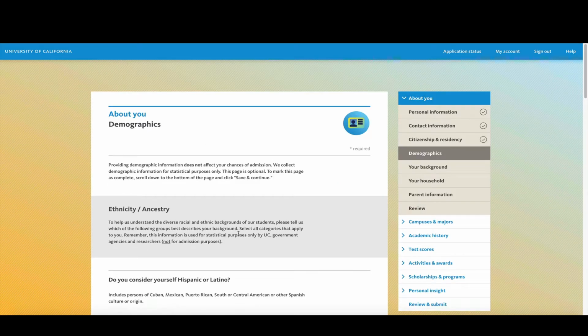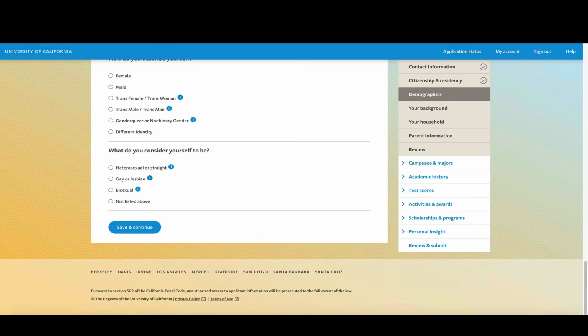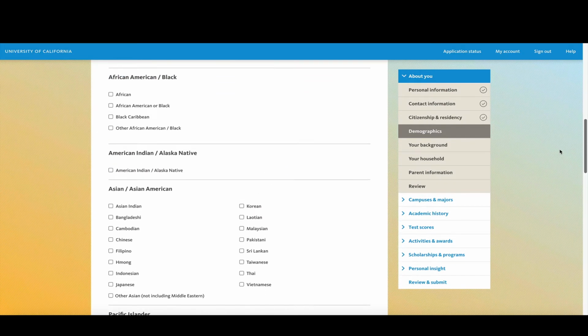Demographic information. So in this section, you have the option to answer questions that will give the UC information about your ethnicity and background. You don't have to. None of the questions on this page are actually required. So if you want to, you can just scroll down to the bottom and click on save and continue, move on to the next section. If you're okay answering these questions, then you can start from the top.